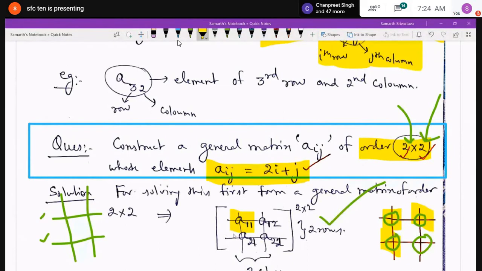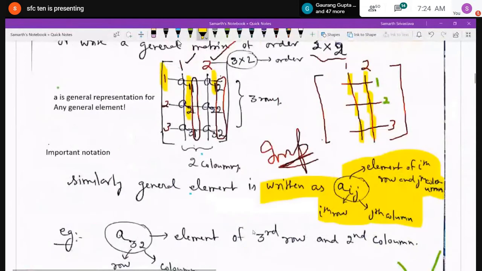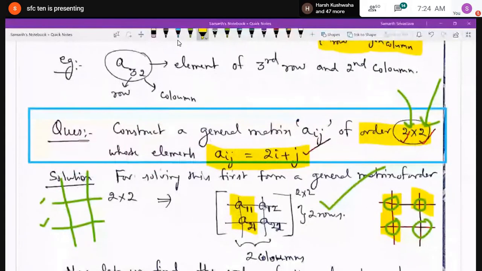Similarly, in the first column the elements are A11, A21, so the second suffix in both is 1 because they belong to the first column. And similarly A12 and A22, the second suffix is 2 and 2 because they belong to the second column. In this manner, you can construct a matrix of order 2 by 2.